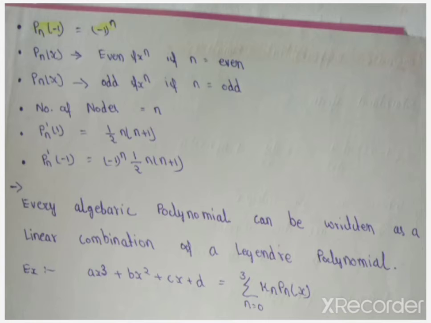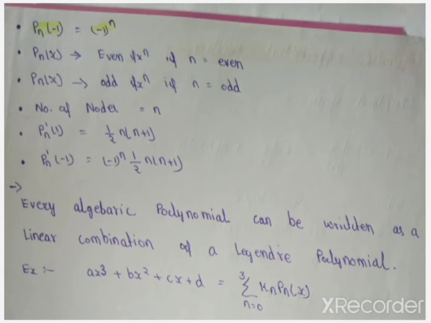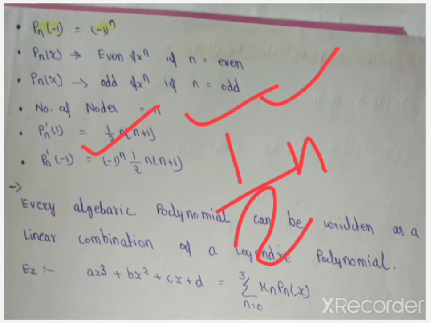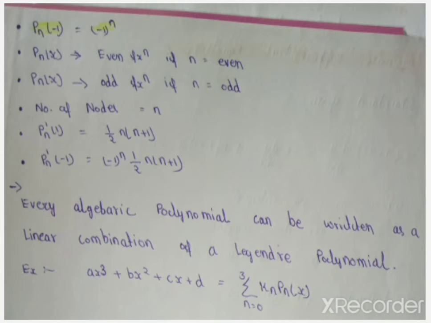Pn(x) is an even function when n is even, and Pn(x) is an odd function when n is odd. Number of nodes is equal to n. Taking the first derivative of our Pn(x) and putting x is equal to 1, we get this result: 1 by 2 n into n plus 1. Now when we put x is equal to minus 1, then we get minus 1 power n, 1 by 2 n into n plus 1.